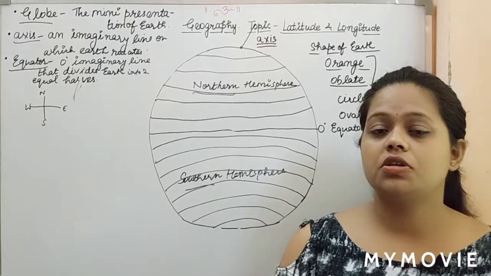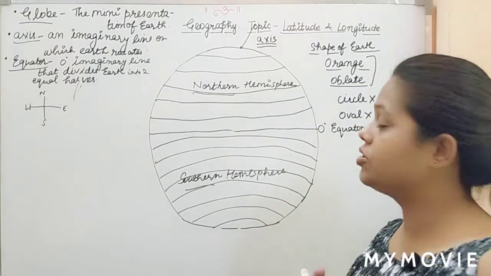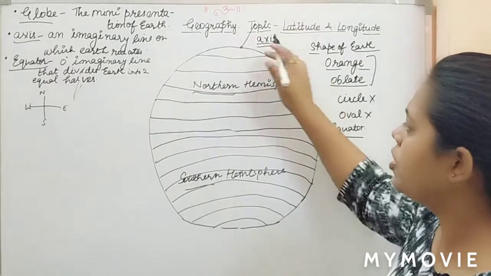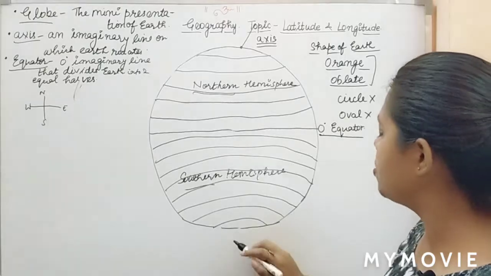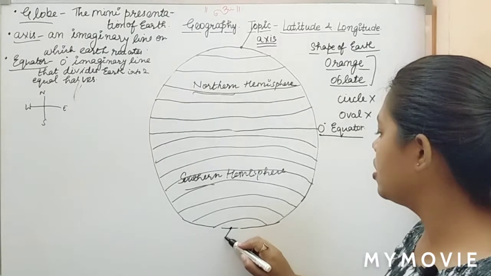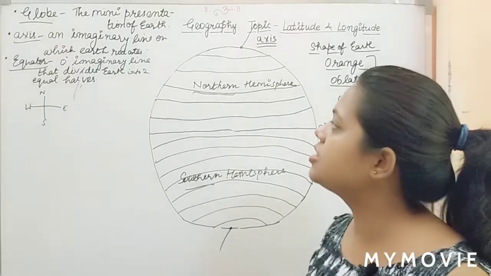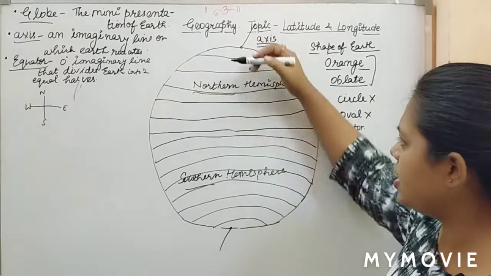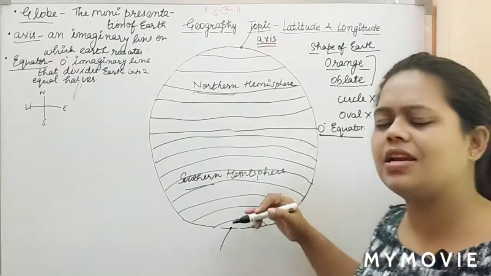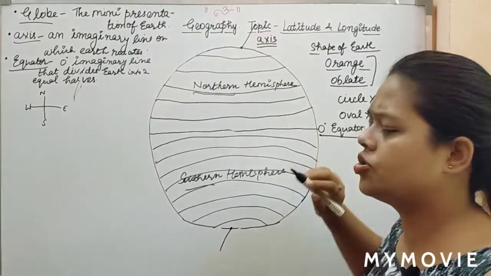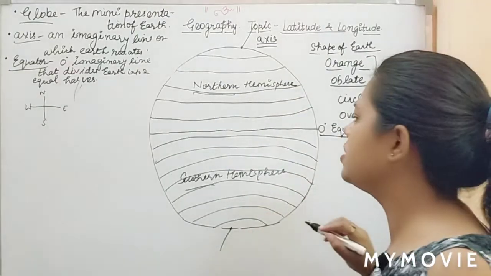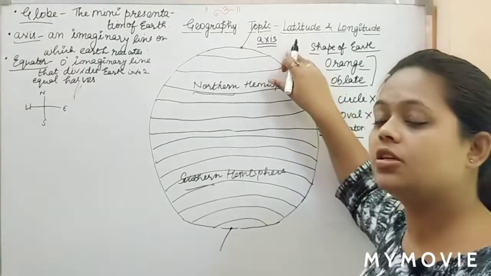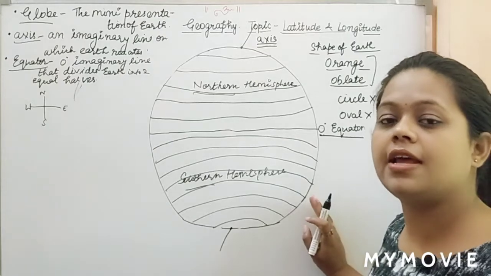So let's get deeper into the topic. Here I told you about the 0-degree line, that's the equator. I told you about the axis, and I told you about the globe as well. The mini representation of Earth is said to be the globe. Now if we take note of these parallel lines, we come across various points, like we have an equal number of parallel lines in the northern hemisphere as in the southern hemisphere.